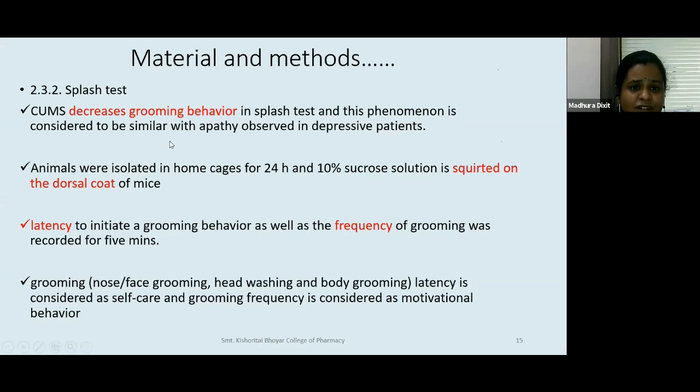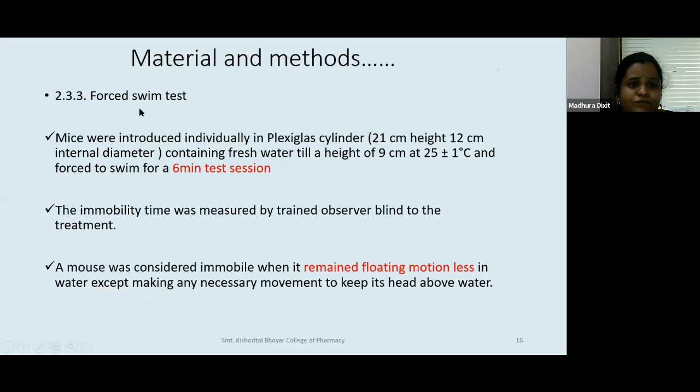And we observed that in CUMS this parameter is not okay. So the animal is so stressed or depressed that it is not interested to take care of itself. Grooming behavior. Then forced swim test. This is a 6-minute test session that is done in a plexiglass cylinder, the gold standard for testing depression, where immobility time is measured by a trained observer. And please, like it has been constantly said, the observers are always blind to the treatment. They don't know which group is what they're doing. So a mouse was considered immobile when it remained floating motionless in the water, except making necessary movements.